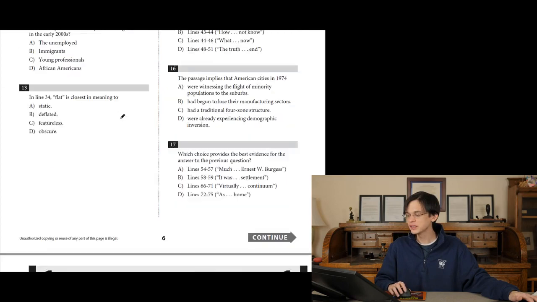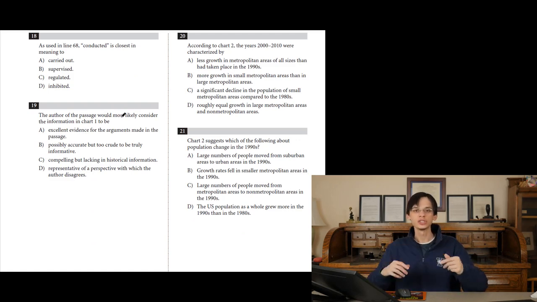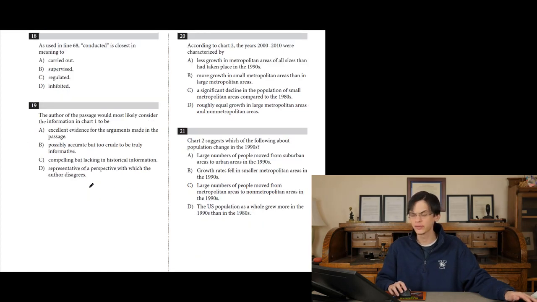But isn't this piece all about demographic inversion? Isn't it about the flow of people and the types of people and how cities change? And I actually remember that the guy talks about how he doesn't like raw census numbers. He thinks that they're blunt, ineffective tools for measuring demographic inversion. So I don't think he would think this is excellent evidence for the arguments made in the passage. He would actually think that it's garbage evidence because it doesn't tell us much of anything. So not A. What about B?